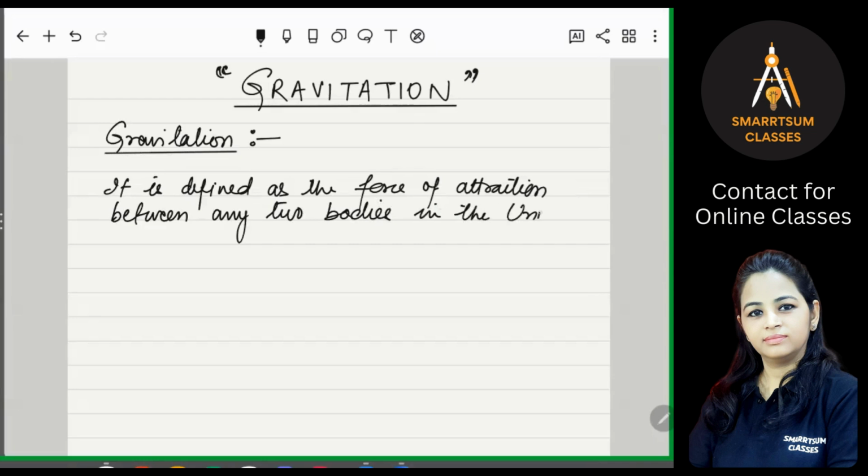So in the universe, the force of attraction experienced between the two bodies is a force of attraction. That is gravitation.